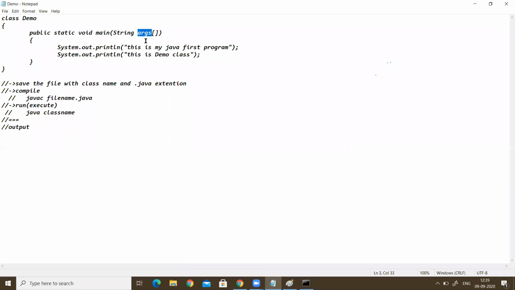Okay, now here also we can call as a variable, but it is an array variable. Okay, so array variable, it is not a normal variable, it is array variable. So it takes the command line arguments.